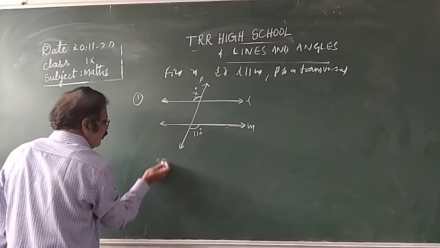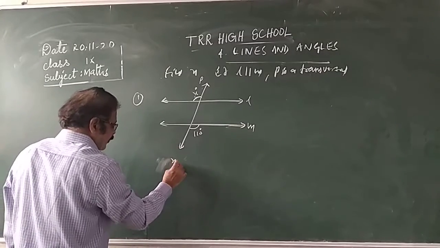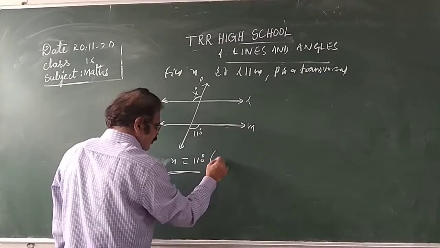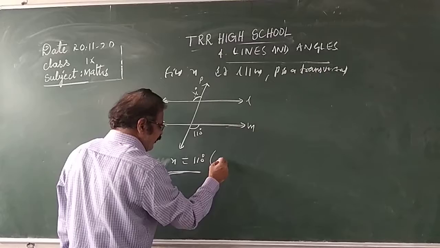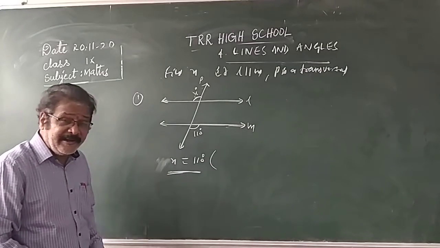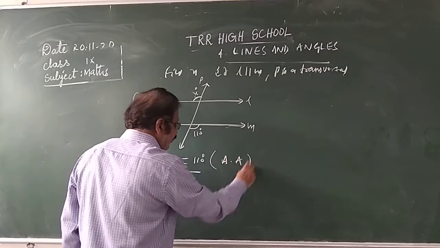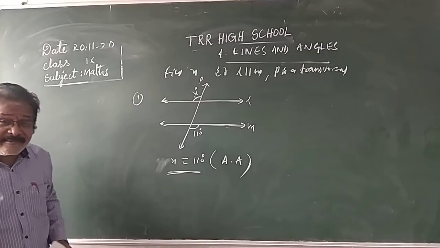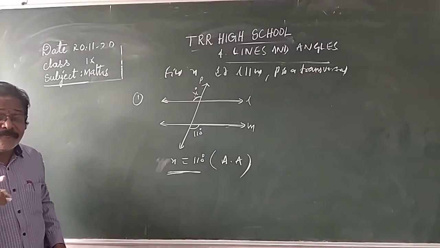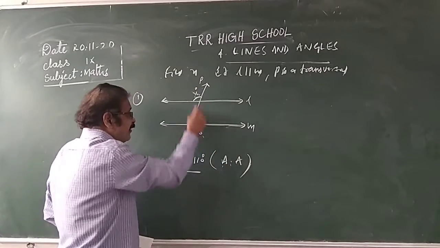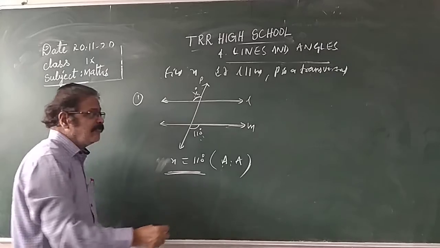X is equal to what here? 110 degrees. If a transversal intersects a pair of parallel lines, the alternate angles are equal. Alternate exterior angles. X is equal to 110.